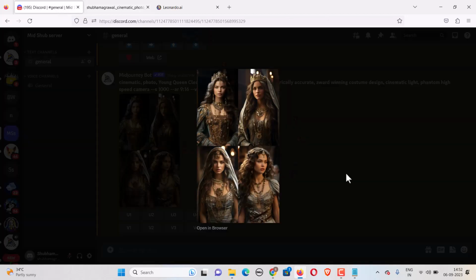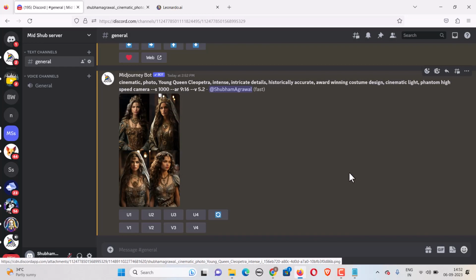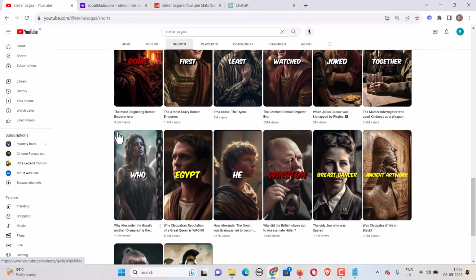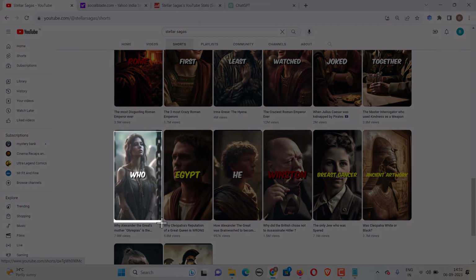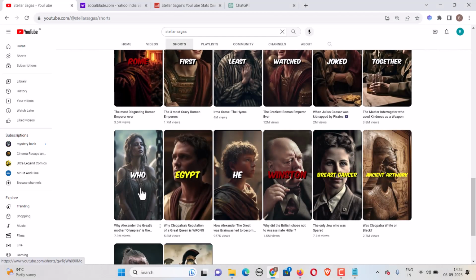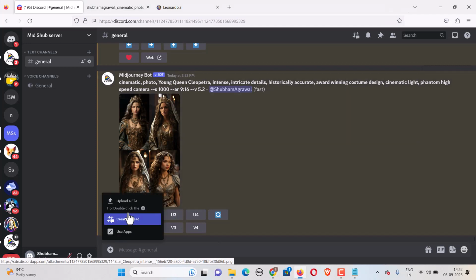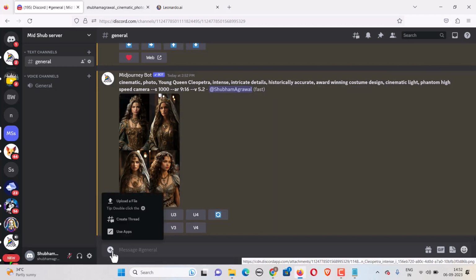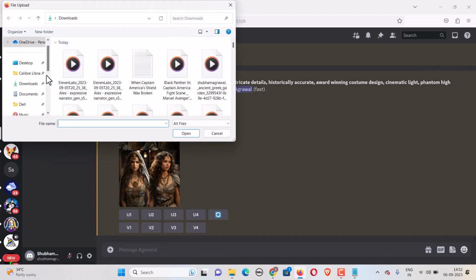But if for some reason you're not happy with the images that are generated by Midjourney, there's a workaround for that. All you need to do is copy one of these images, click on print screen and take a screenshot of this image. You can then go ahead to remove text from image and remove this text, then come here again, and there's this plus icon, click on it, click on upload a file. This is purely for knowledge purposes, so that you can copy the artwork style.